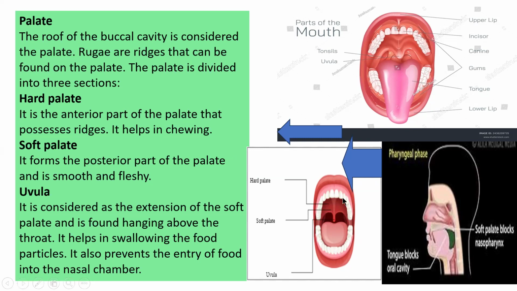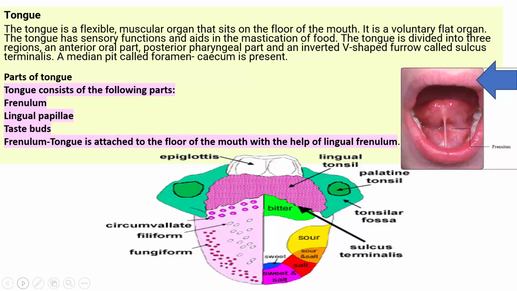Uvula. The uvula image is given. The uvula is considered an extension of the soft palate and is found hanging above the throat, and it helps in swallowing the food, the deglutition of food particles. It also prevents the entry of food into the nasal chamber. So the uvula plays a very important role in swallowing the food to the esophagus and also prevents the entry of food into the nasal chamber.